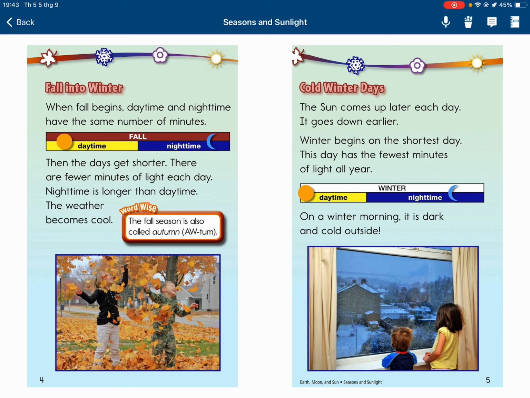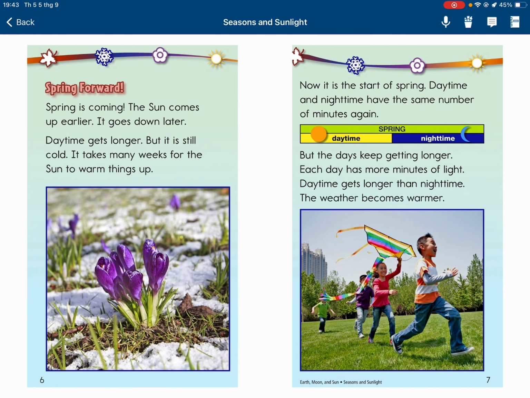Cold winter days. The sun comes up later. Each day it goes down earlier. The winter begins on the shortest day. This day has the fewest minutes of light all year. On a winter morning, it is dark and cold outside.